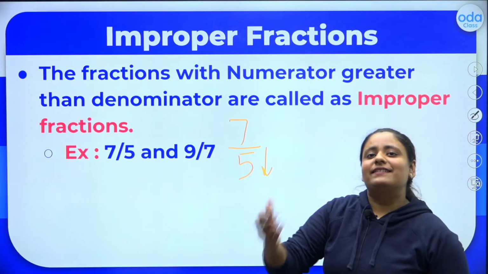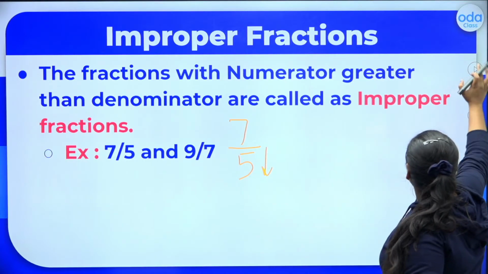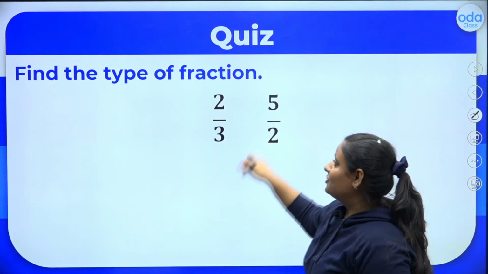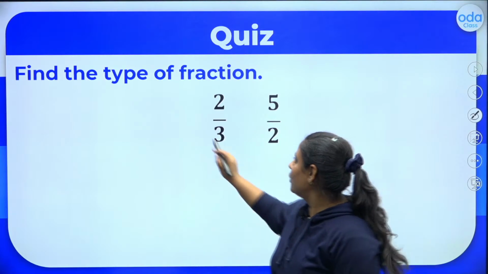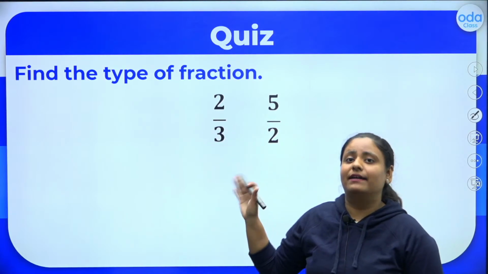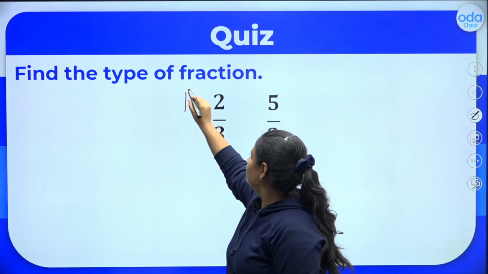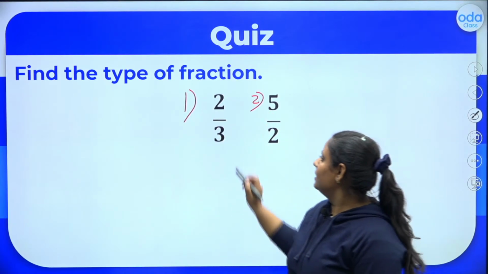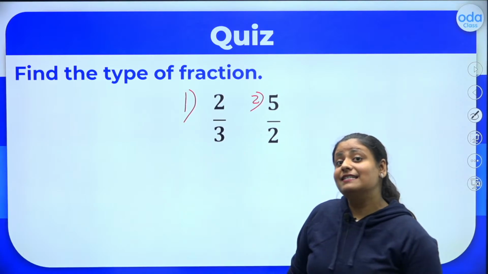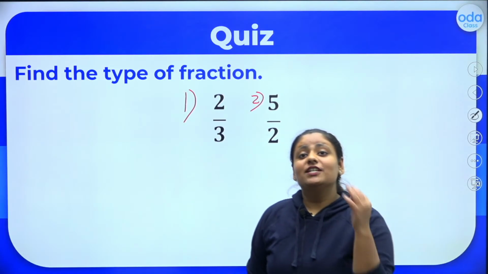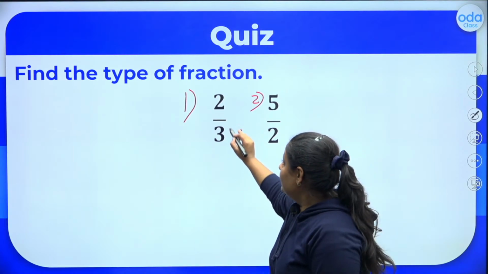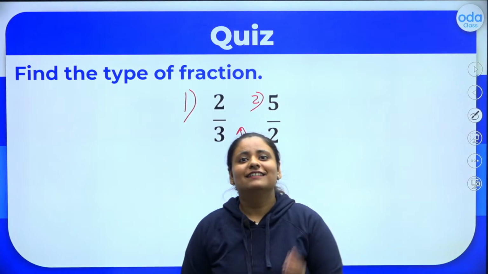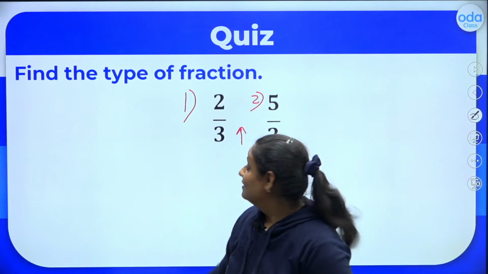Now let's practice some questions, okay? So find the type of fraction here. So here we will talk about these two fractions one by one. So let's say this is question number 1, this is question number 2. So in question number 1, the denominator is 3, which is greater. So whenever the denominator is greater, the type of fraction is proper.